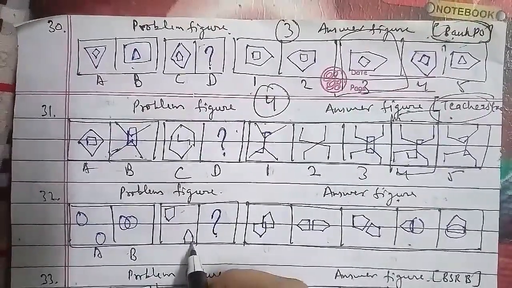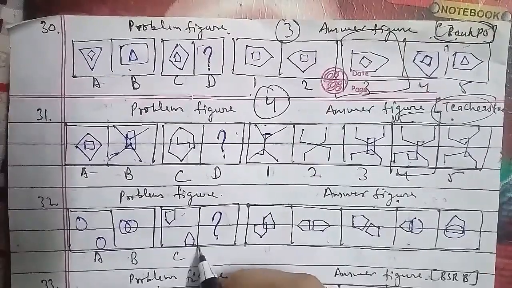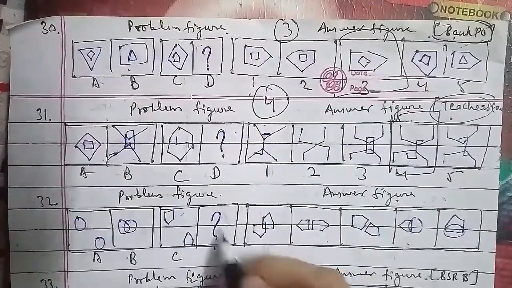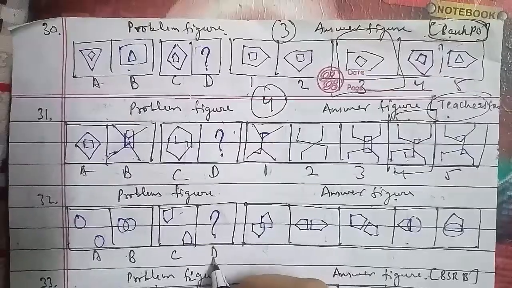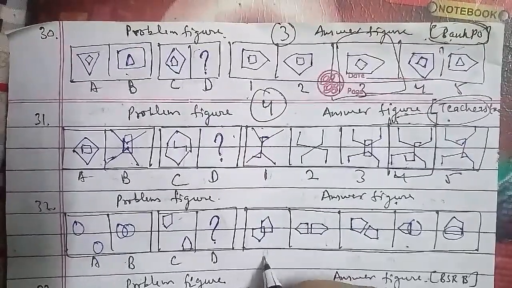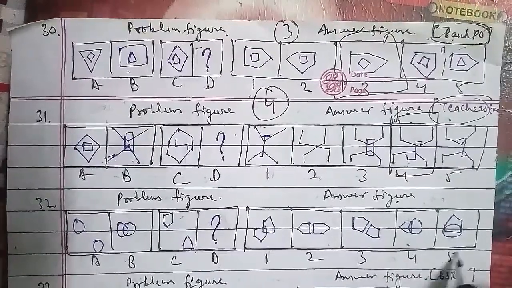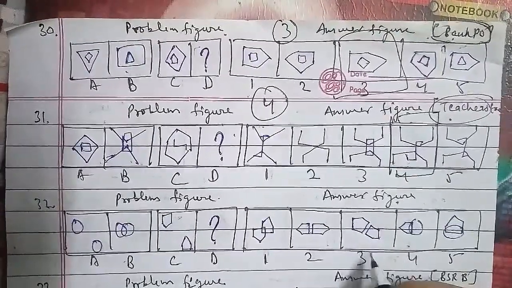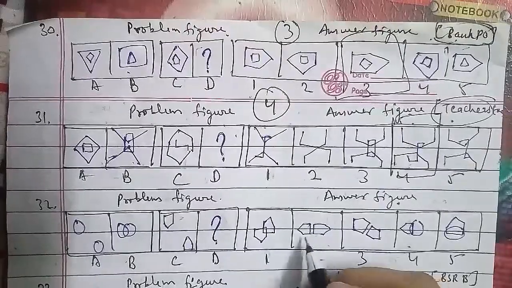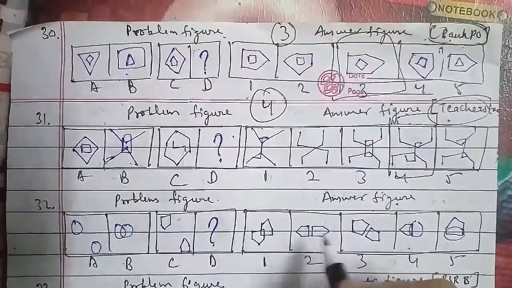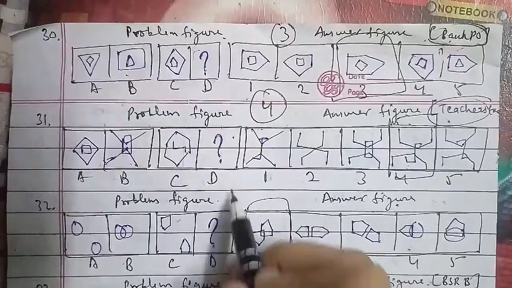So here we have two figures, that is, the pentagon, and then the combination, the intersection, that should be there in figure D, that we have to find out as well. Figures 1, 2, 3, 4 and 5 have been represented here. So the two figures approach each other and get overlapped, so the first figure will be the right answer for this question as well.